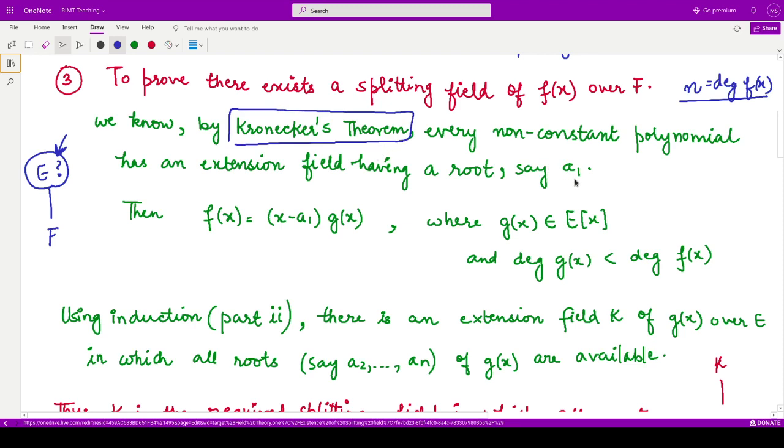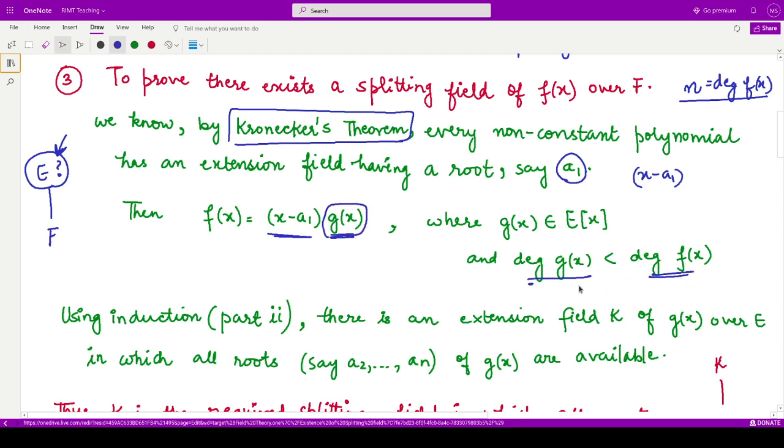So if we say this a1 is the root of this polynomial, that means x minus a1 would be its factor. If x minus a1 is its factor, we can write this polynomial f(x) as the product of these two polynomials. This polynomial g(x) would obviously have degree less than the degree of f(x).